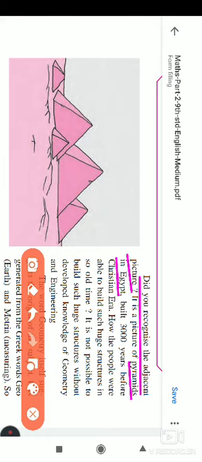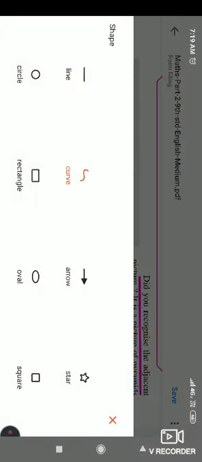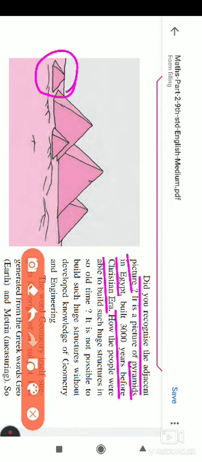This is also an introduction to the basic geometrical concepts. Built 3000 years before the Christian era, how were people able to build such huge structures in such an old time? It is not possible to build such huge structures without developing knowledge of geometry and engineering. The construction of this is possible only when you have studied two fields: geometry and, secondly, engineering. Then only can you construct such huge pyramids.